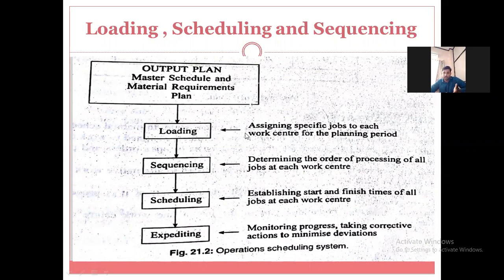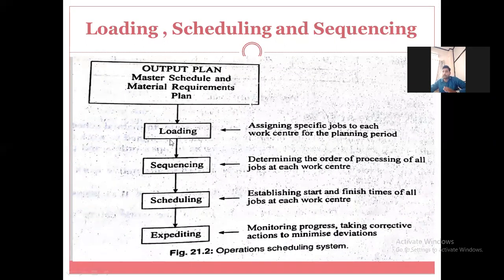For that purpose you should know the output plan. In the output plan the terminologies are loading, sequencing, scheduling, and expediting.